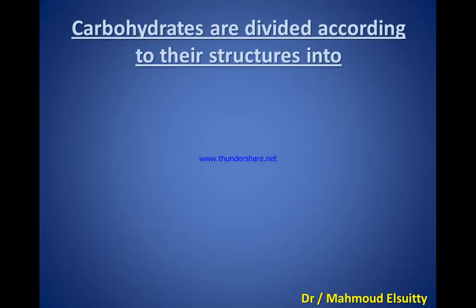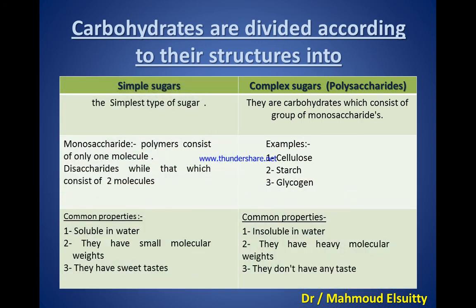In fact, carbohydrates are divided according to their structure into number 1, simple sugar.